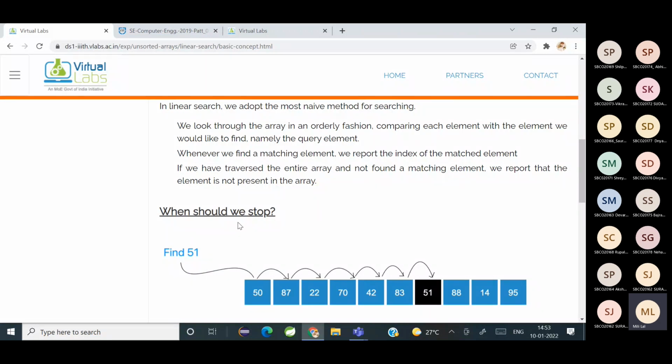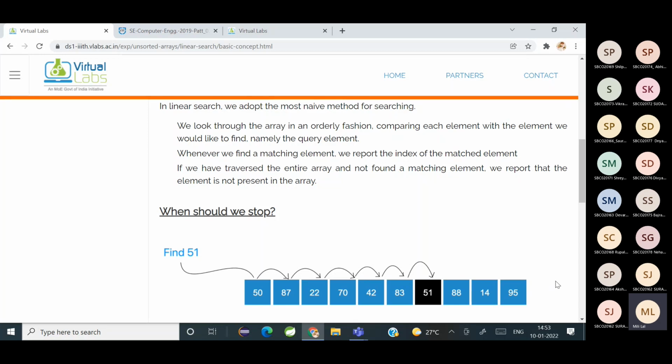If you all can see my screen, you have a set of elements stored in the array. And are the elements sorted or unsorted? Unsorted. Yes, the elements are in unsorted order. ठीक है. And I want to find 51. So it will start searching from which index? 0. It will start from index 0. So index 0 में element 50 है. तो 51 और 50 same नहीं है.